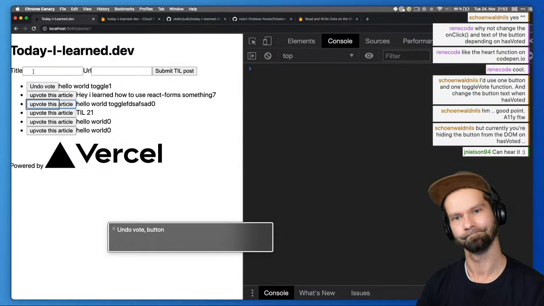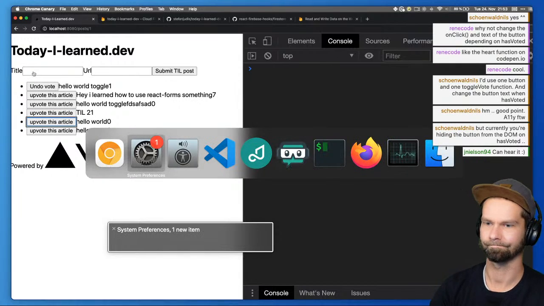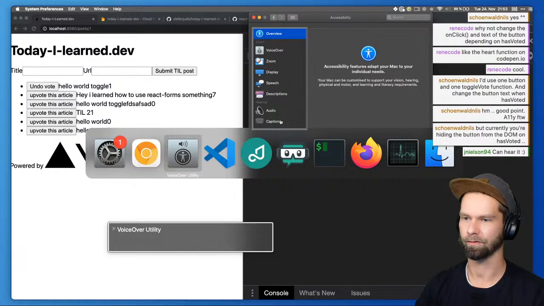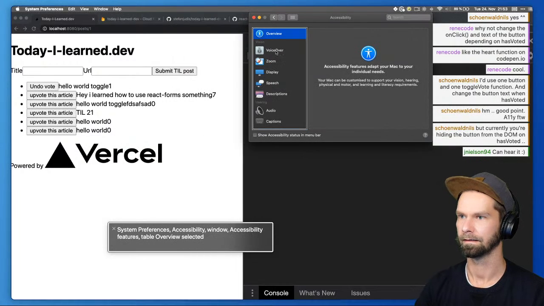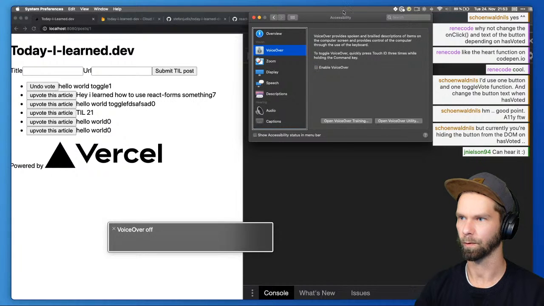Undo vote button. You are currently on a button. Upvote this article button. Upvote this article button. System preferences 1. System preferences. Okay, ignore what I said. It's not gonna window utility system preferences VoiceOver work like this way.